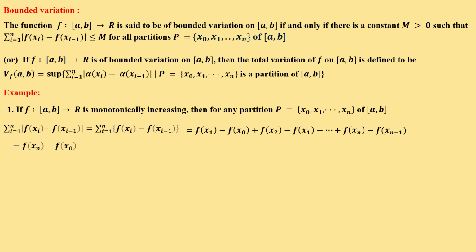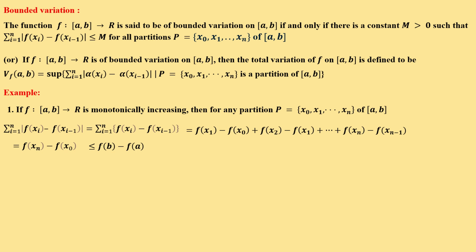The remainder is f(xn) minus f(x0), which is less than or equal to f(b) minus f(a), because x0, x1, x2, ... form a partition of the closed interval [a, b].